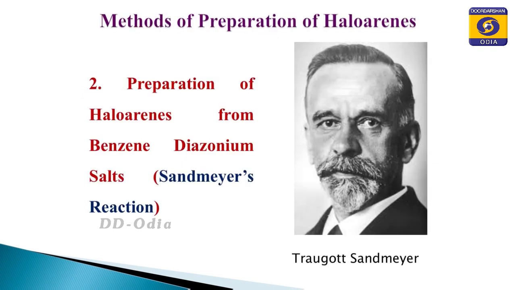So, now let us see the second method of preparation. This is all about direct halogenation of aromatic hydrocarbons, but how can we prepare haloarenes from benzene diazonium salts? This preparation of haloarenes from benzene diazonium salts was first carried out by the scientist Sandmeyer, and the reaction is named Sandmeyer's reaction.